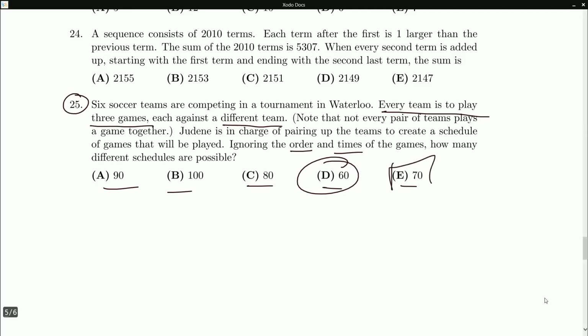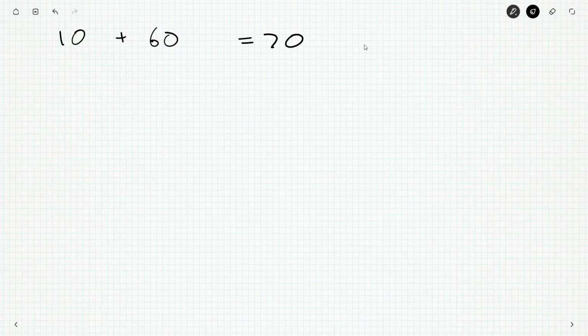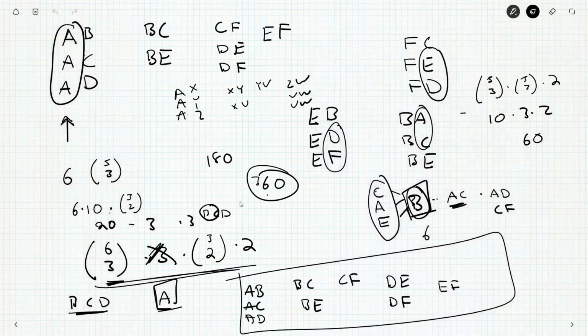So 10 from the very, very simple case, plus 60 from this more complicated case, 70 ways that she can do this. So I think E is the answer, although I am a little hesitant. So I'm going to stick around. I'm pretty sure E is the answer, and you're welcome to look up Waterloo's solutions. They're all nice and neat and typed, but don't always explain their reasoning. I just want to make sure that if fixing A solves the problem, and I think it's got to, otherwise the numbers are getting too small.